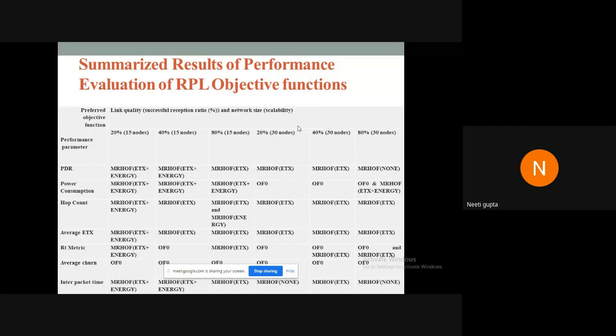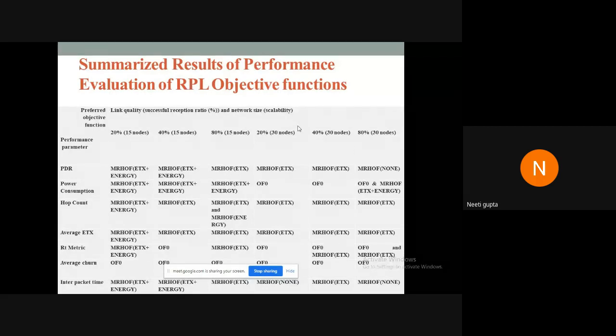However, if we talk about the routing instability, in that case, routing instability is higher for MRHOF ETX plus energy, the hybrid objective function. This is because there are a large number of constraints which are associated with it, and frequent parent changes happen. But when we talk about objective function 0, it is giving the lowest average churn. This is because the number of parent changes are very few. However, it is not leading to a better objective function because of its low PDR, high power consumption, and so on.